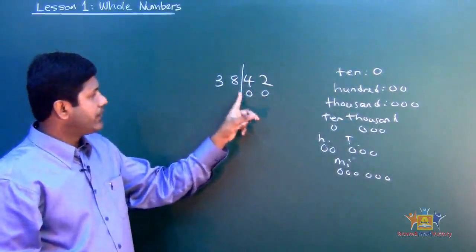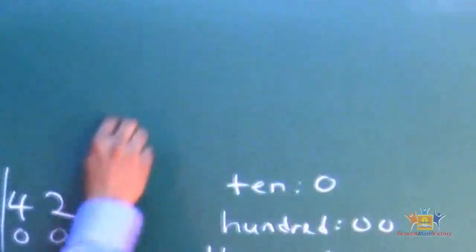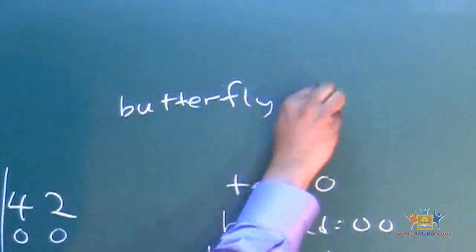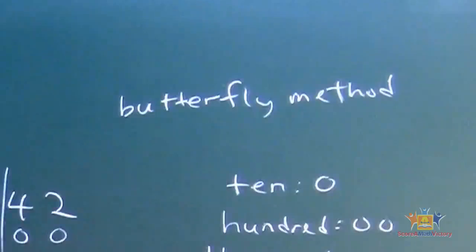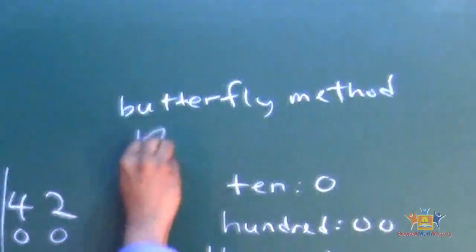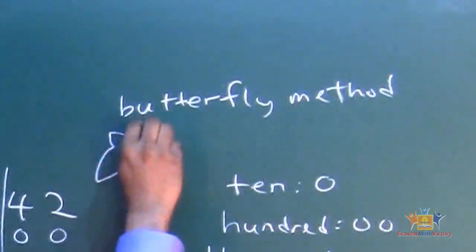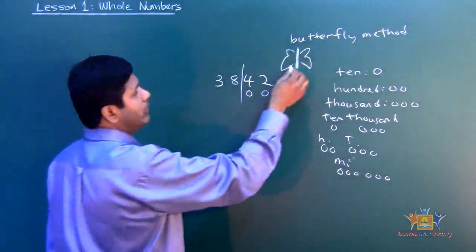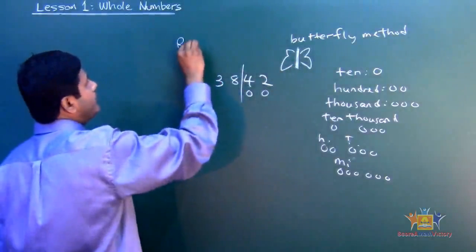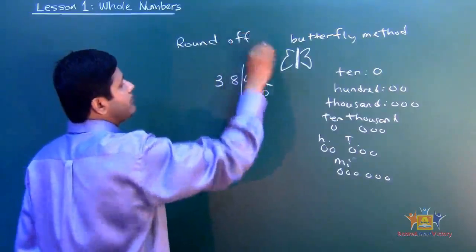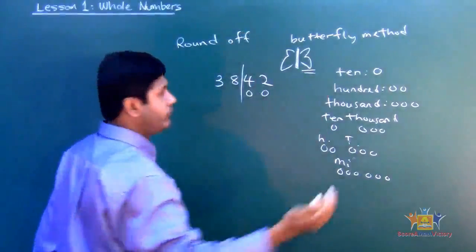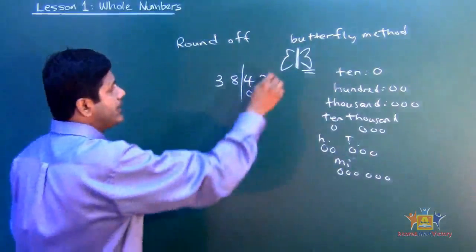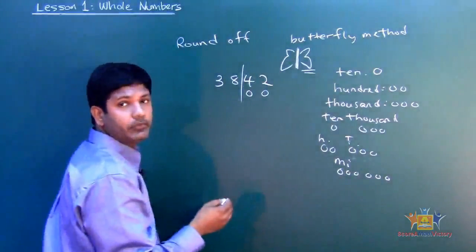Look at the number next to it. We're going to use the butterfly method. I'm going to call this a butterfly. What is the butterfly method? If you look at a butterfly, this is the lifeline. Now, the one that makes the decision when it comes to round off is the right wing, facing it. The right wing makes the decision whether the number on the left changes or stays the same. What do I mean by that?